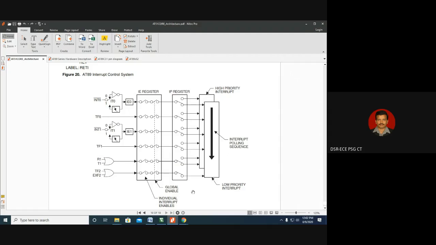In another context, with respect to our college environment, the principal is like a processor. Whenever a student is waiting to meet the principal, he has the lowest priority. While the student is discussing with the principal, if any faculty member comes, the principal will ask the student to wait: a faculty member has come, let me discuss with him, then later I'll talk to you. That's very interesting, because the faculty member has higher priority than the student. And if the HOD comes, then again the principal will say, okay, faculty member, please wait along with that student.